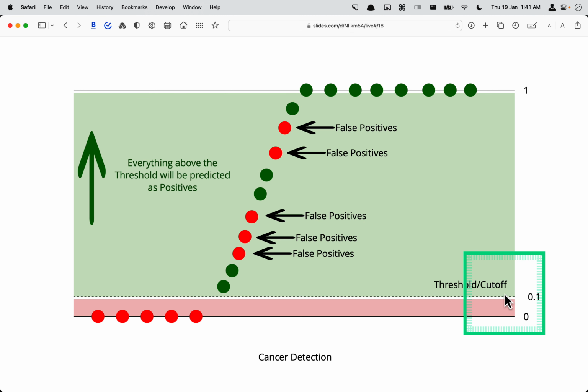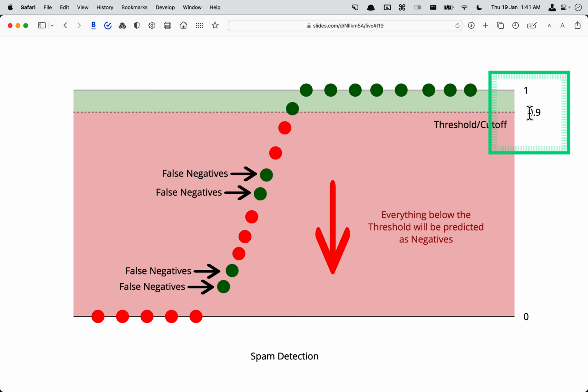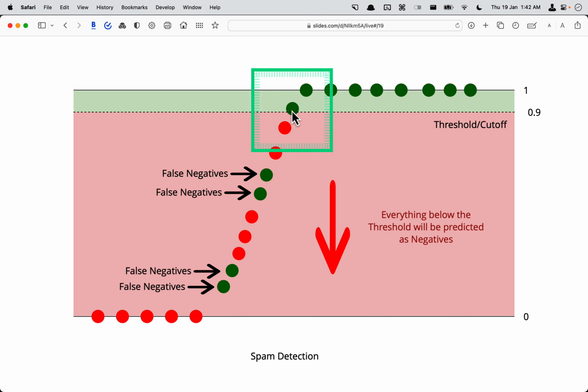So that's why we bring down the threshold. Same, if I make the threshold go up, like 0.9, everything above will be correctly identified, but all the green points will become false negatives. But this is okay in a different domain, as I mentioned, like email spam detection, because the user can still see the spam email in the inbox and manually mark it as spam.